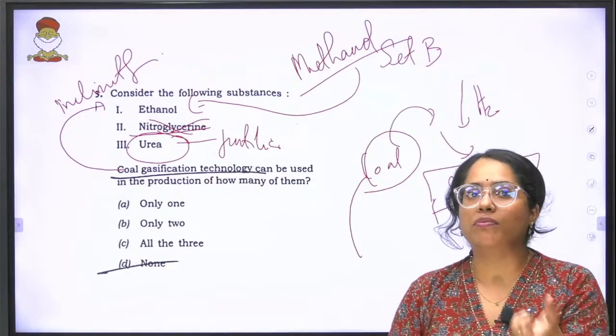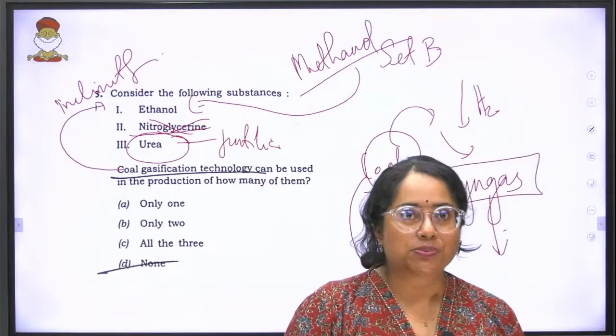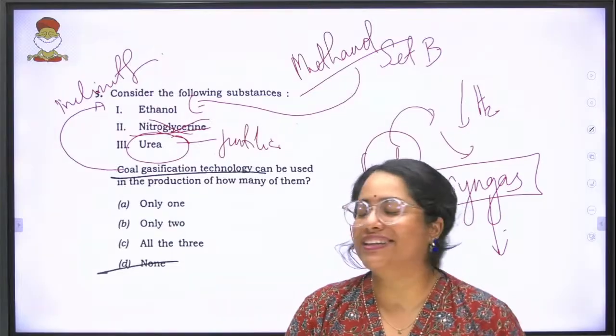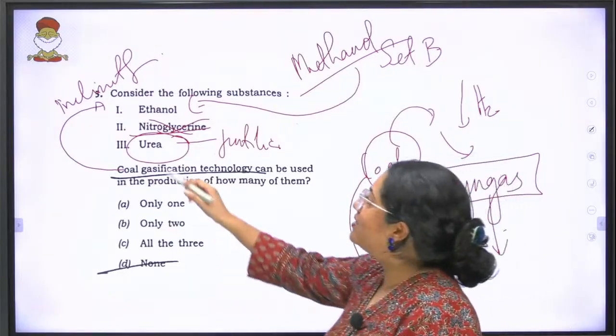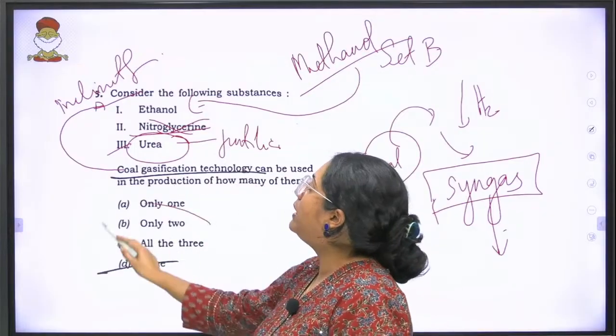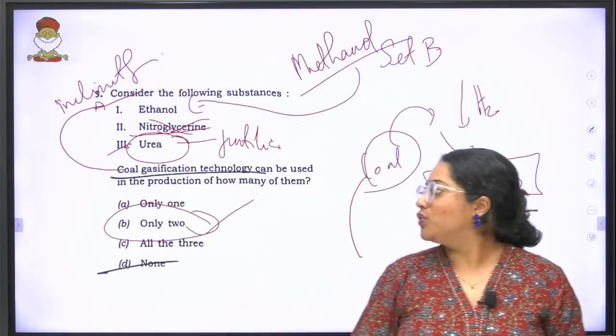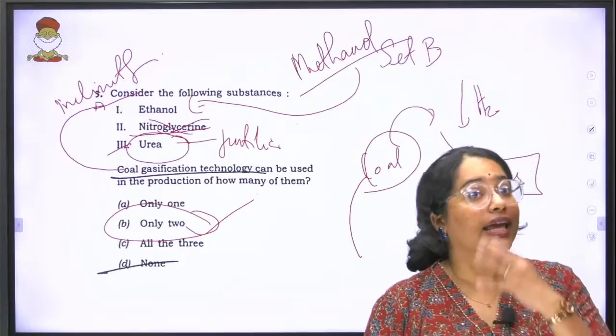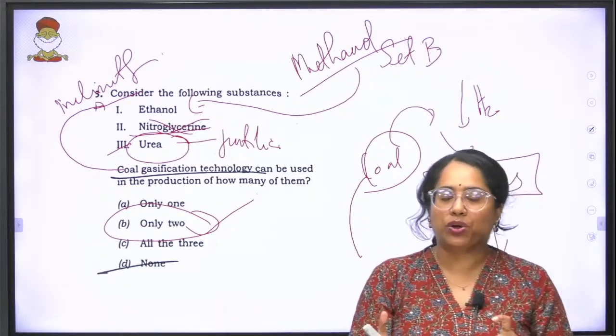So this is the doubtful part. Anyway, using our better judgment and putting all the trust in UPSC, we have gone with the answer 1 and 2. That means how many of them? Only 2. The answer to the 5th question we've marked as B, but again I'm telling you this is the catch point over here. Okay.